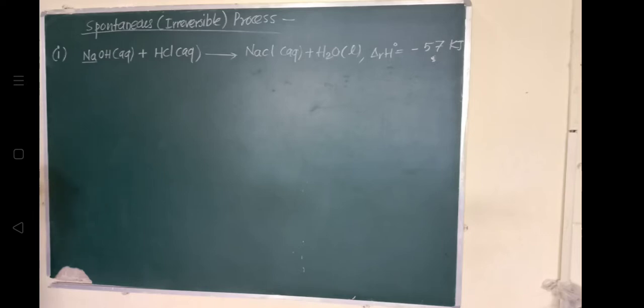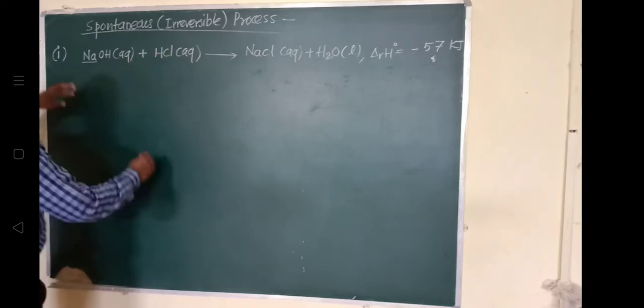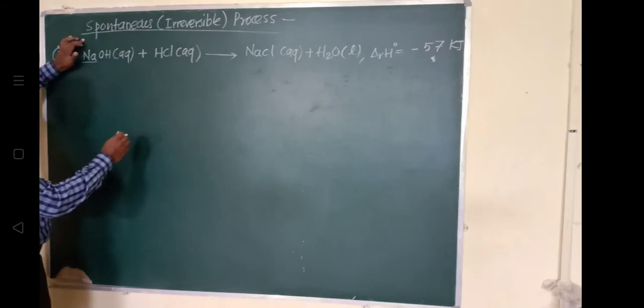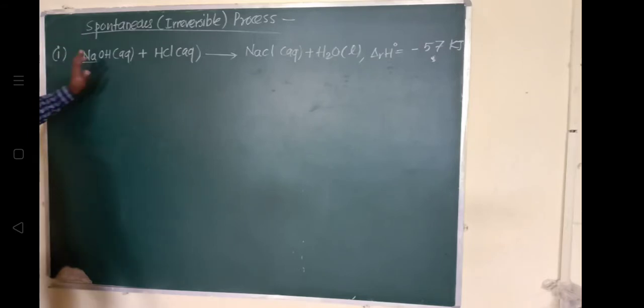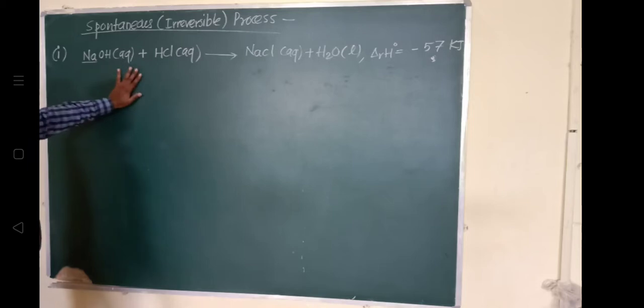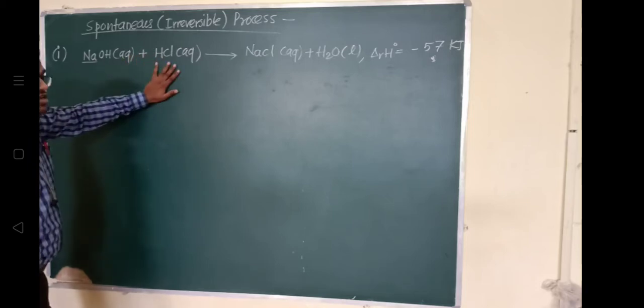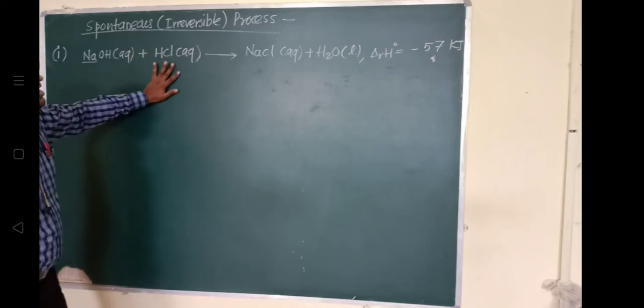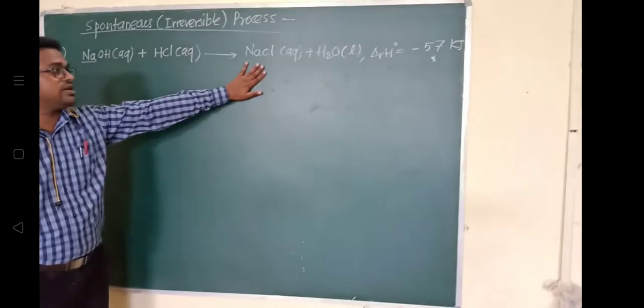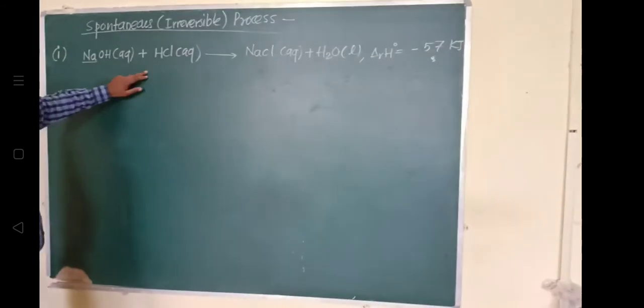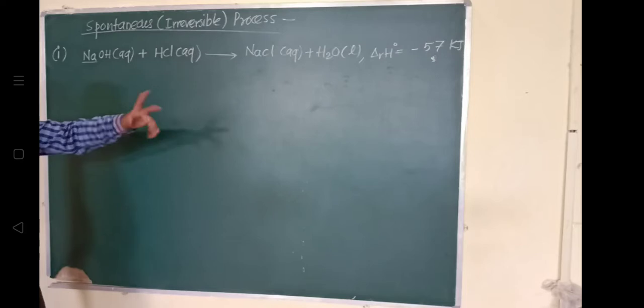Okay, this reaction, what is it? It is a spontaneous reaction. When NaOH in aqueous solution reacts with HCl, it immediately forms NaCl. It will keep forming sodium chloride until the HCl and NaOH are exhausted, until they are finished.